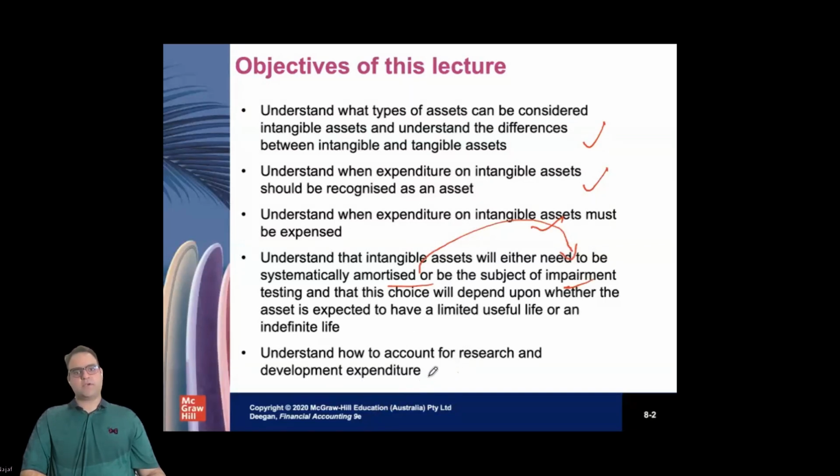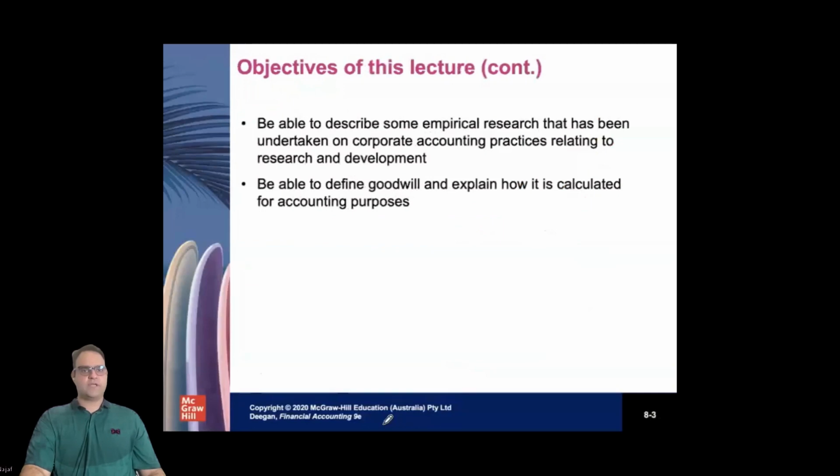Another objective is to try to understand the accounting for research and development, R&D expenses. A little bit of criticism is given in the end. The last point which we will cover is the treatment of goodwill. Whether the goodwill is internally generated or acquired, what should be the treatment for both of these intangible assets?